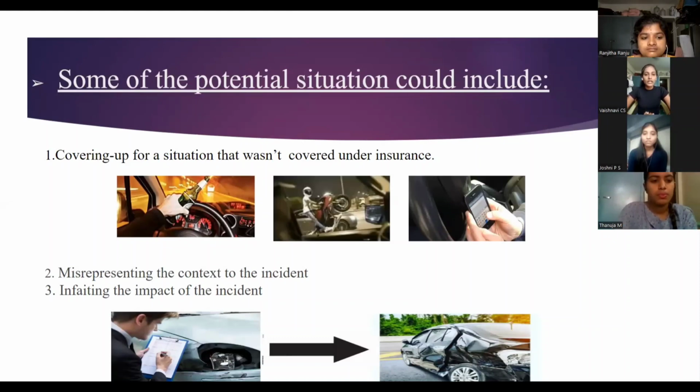The second one is misrepresenting the context of the incident. In this, the accident doesn't take place at all, but the individual claims insurance by telling that an accident has taken place in a genuine manner, by creating or narrating a story. And the next one is inflating the impact of the incident. You can see in these images the severity of the damage is actually very little, but the individual claims insurance by telling that a huge amount of damage occurred to the vehicle.